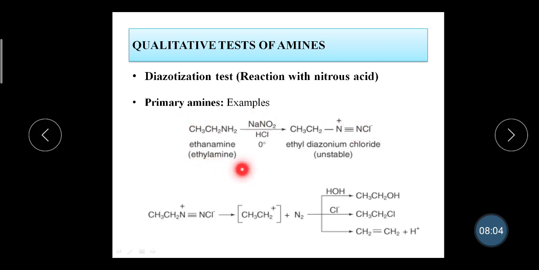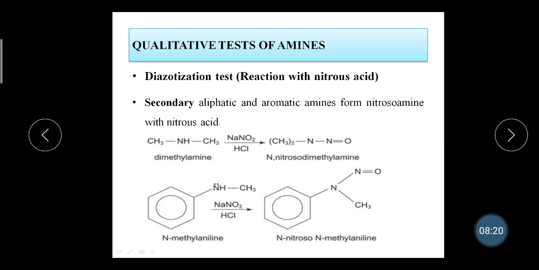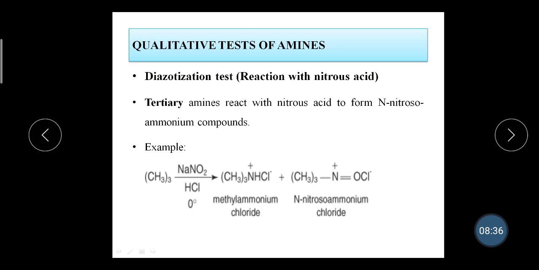Now this is the example. Here you can see that ethylamine in the presence of NaNO2 leads to an unstable salt. This unstable salt then further reacts to lead to the formation of alcohol, alkyl halide and alkene. Next, the aliphatic and aromatic amines that are secondary lead to the formation of nitrosoamines with nitrous acid. These form nitrosoamine compounds. Next, the tertiary amines lead to the formation of N-nitrosoammonium compounds.